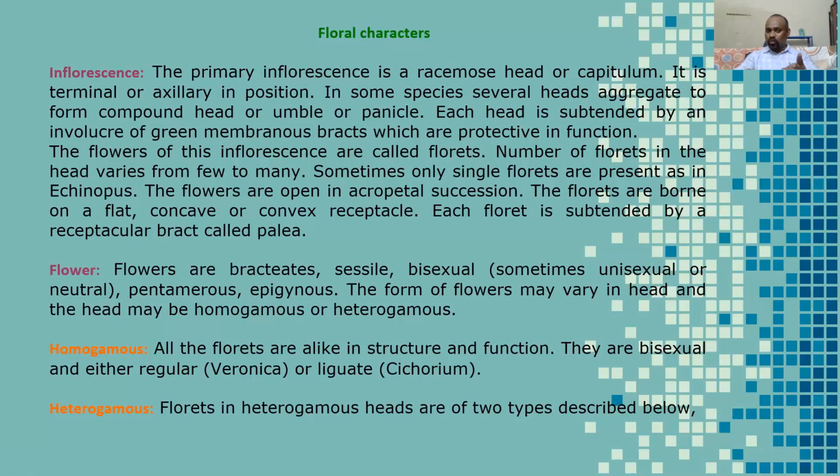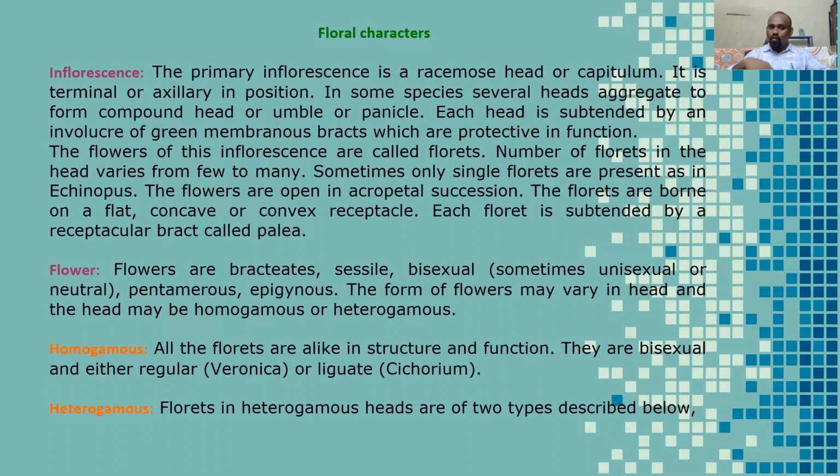Students, here are two new words: homogamous or heterogamous. In the inflorescence present in the Asteraceae family, sometimes the entire inflorescence is made up of a single kind of floret. Florets are many, but the sexuality is single.